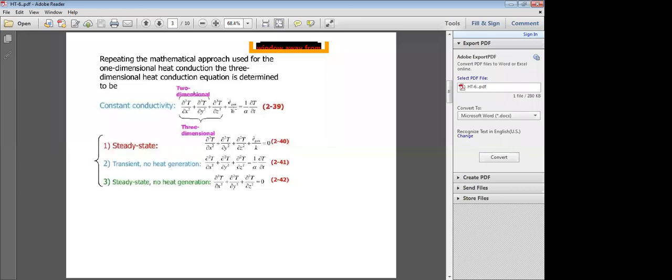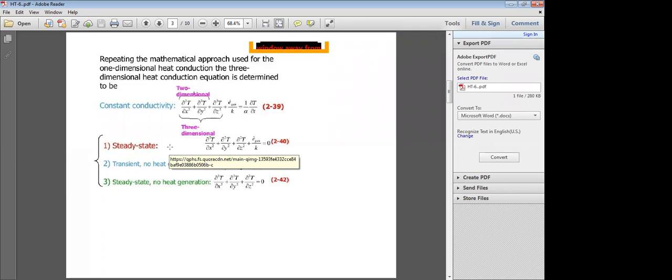That's why ∂²T/∂x² plus ∂²T/∂y² plus ∂²T/∂z² plus q dot by k is equal to 0. For steady state, the three-dimensional general heat conduction equation is ∂²T/∂x² plus ∂²T/∂y² plus ∂²T/∂z² plus q dot by k is equal to 0.